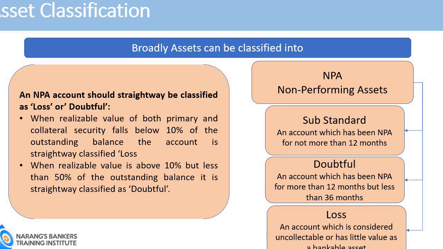So when an account is declared NPA and the realizable value of both primary and collateral security falls below 10% of the outstanding balance, the account is straightway classified as loss asset.